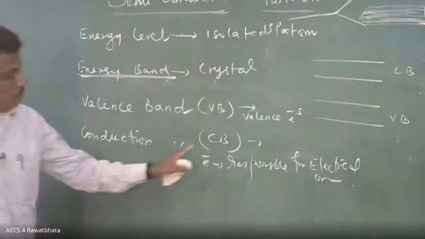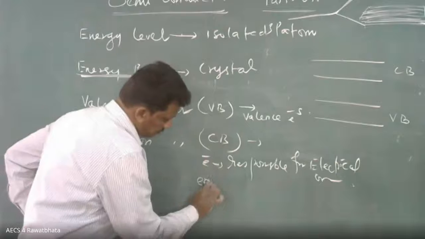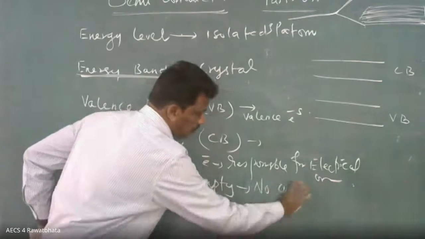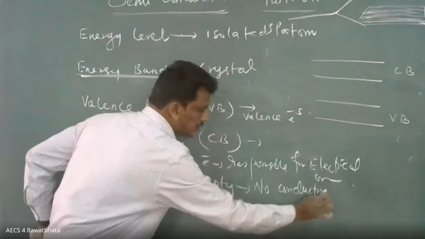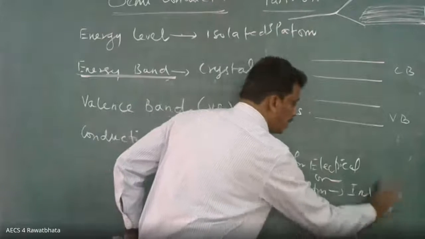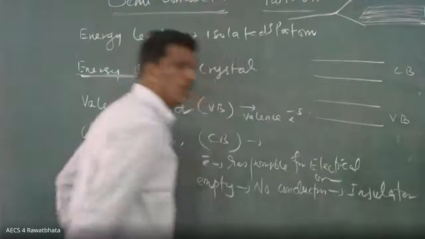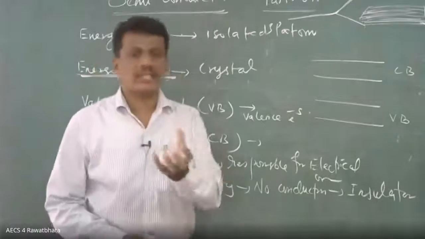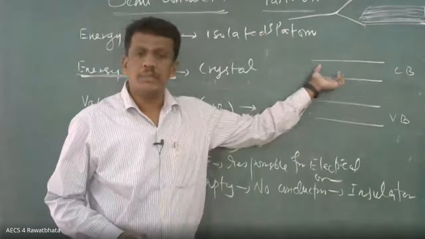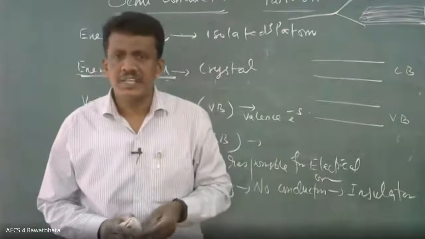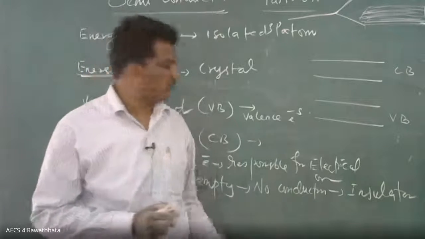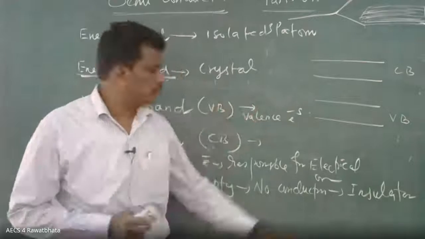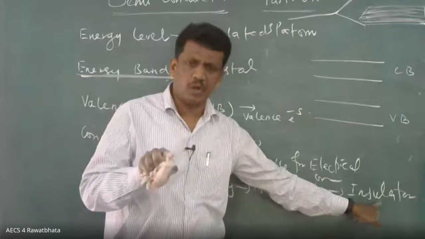Suppose the conduction band is empty. Then there is no conduction. It is nothing but an insulator, 100% insulator. Because when there is no electron in the conduction band, it means no free electrons. When there are no free electrons, there is no electrical conduction. In which case does no electrical conduction take place? Insulator. We'll go into detail; this is just an outline of what I am discussing.